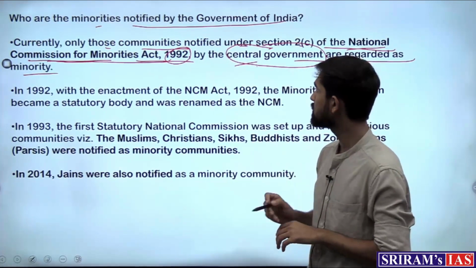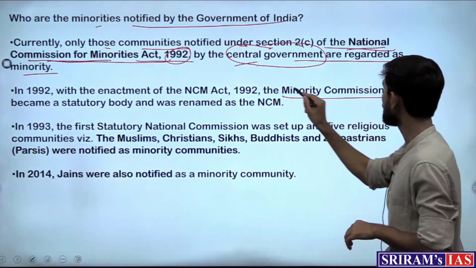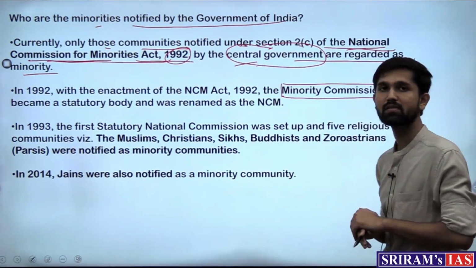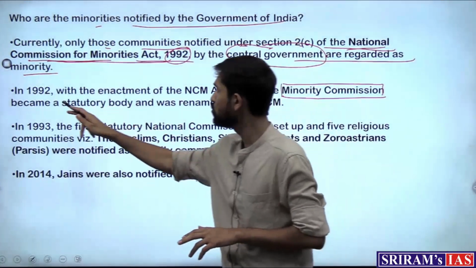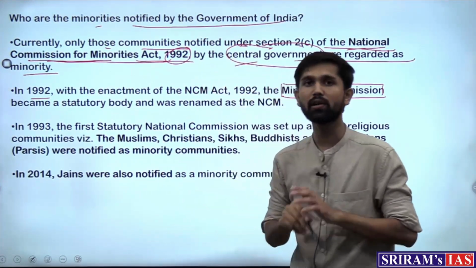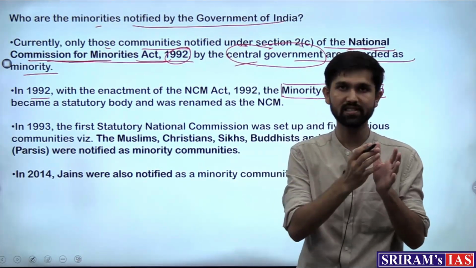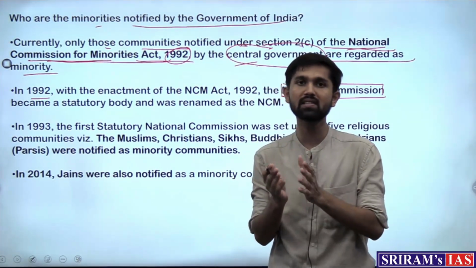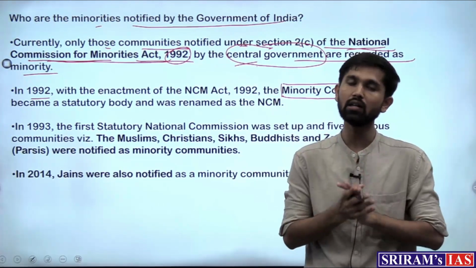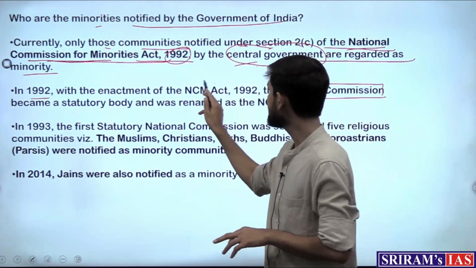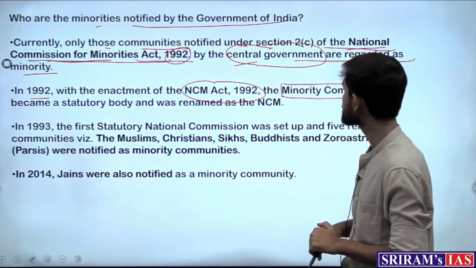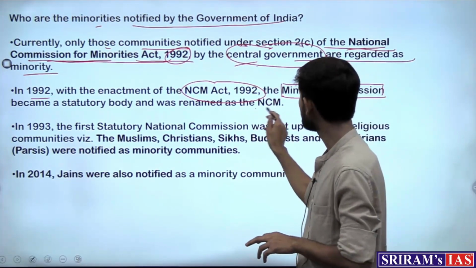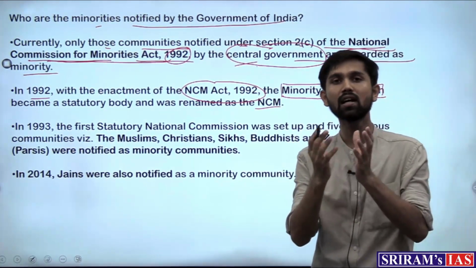Before that, there was a body known as the Minority Commission, which used to decide on this matter, but in 1992 the National Commission for Minorities Act was passed and this commission was given a statutory status. So what do we mean by statutory status? It means that Parliament decided to make a law on it. And similarly, the NCM Act of 1992 was formed and the National Commission for Minorities was made a statutory body,